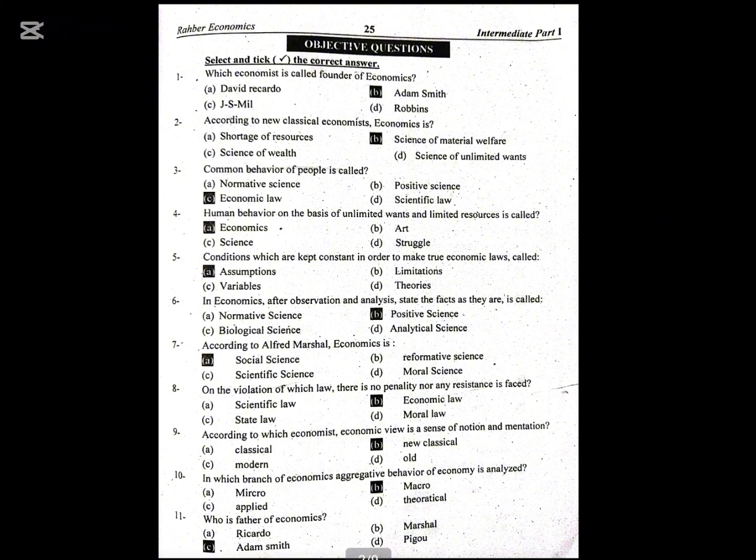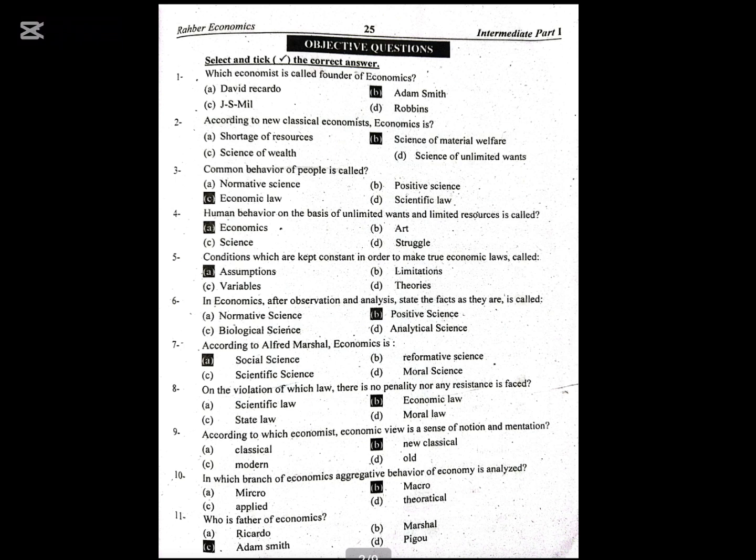Human behavior on the basis of unlimited wants and limited resources is called economics. Conditions which are kept constant in order to make economic laws true are called assumptions. In economics, after observation and analysis, stating the facts as they are is called positive science. According to Alfred Marshall, economics is a social science. On the violation of which law is there no penalty nor any